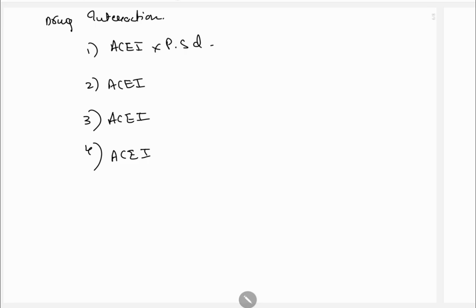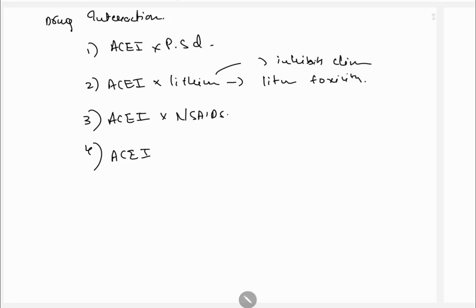As discussed previously, it can cause hyperkalemia. Then it should not be given with lithium because it increases lithium toxicity, because it inhibits elimination of lithium.